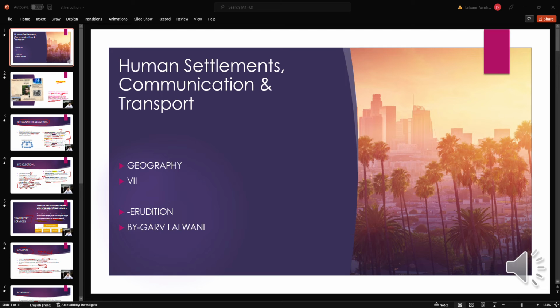Now, on the basis of duration of stay, there are two types of settlement: temporary and permanent. Settlements which are occupied for a short time, we say those are temporary settlements.